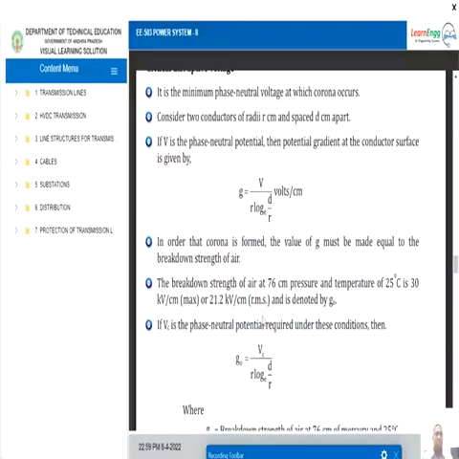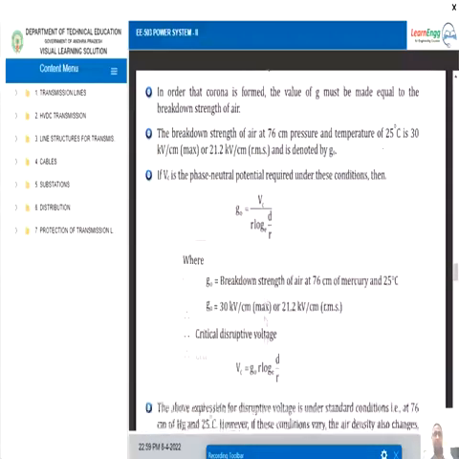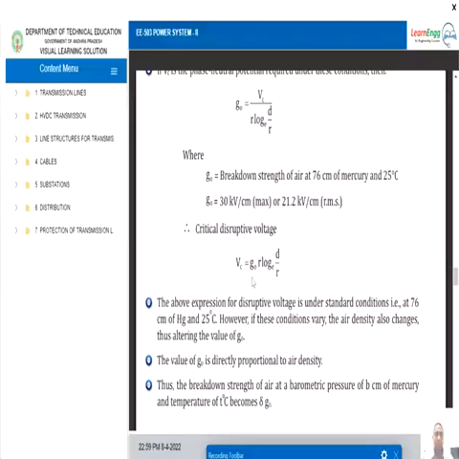Critical disruptive voltage is the minimum phase to neutral voltage at which corona occurs. So that is the critical disruptive voltage. It can be represented with an expression Vc equals G0 R ln of d by R, where G0 is the breakdown strength of air, or dielectric strength of air, R is the radius of the conductor and d is the spacing between the conductors. And next, in addition to this expression, we need to add some parameters.